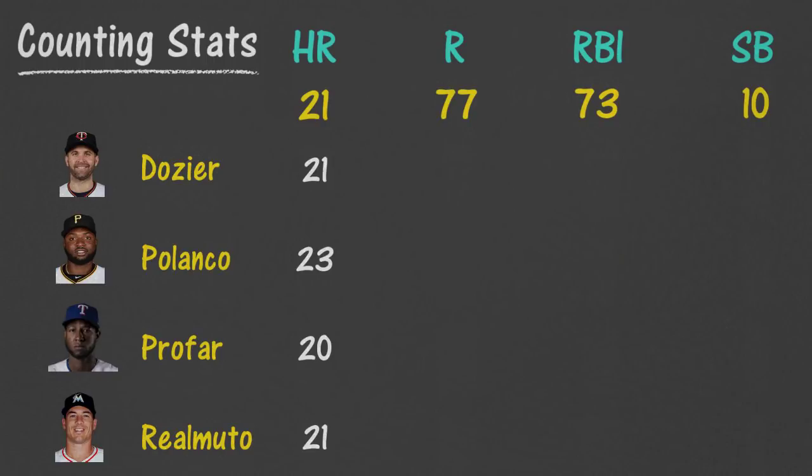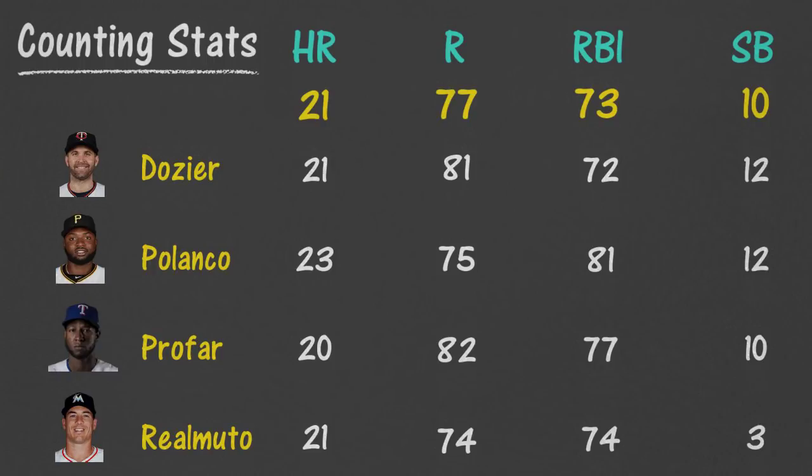Starting with homers, all 4 are really close to average, but Dozier and Realmuto have exactly 21. With runs scored, all 4 are within 5 runs of average, with Polanco the closest. But with RBI, Polanco is the furthest away. Dozier and Realmuto are both just 1 RBI off the average. So lastly is stolen bases, and Realmuto is the furthest off, with the others really close to average. Now these stats are probably the worst at determining who the most average player is, but I thought it would still be interesting to look at, and Brian Dozier seems to be the most average with these measurements.